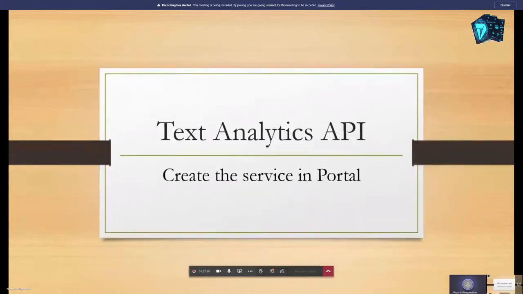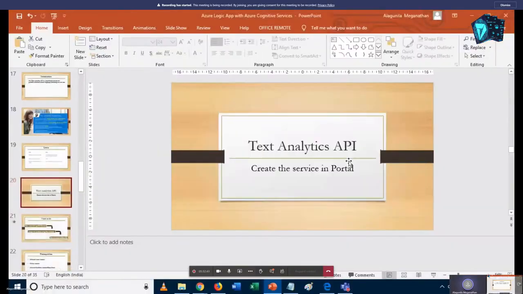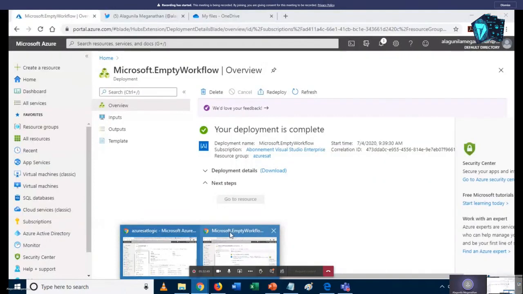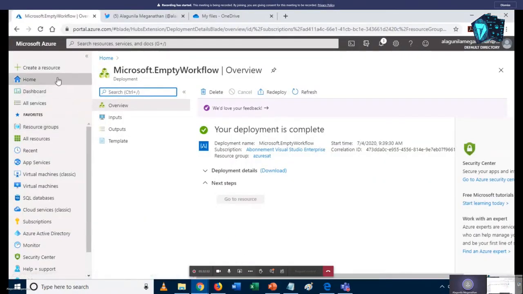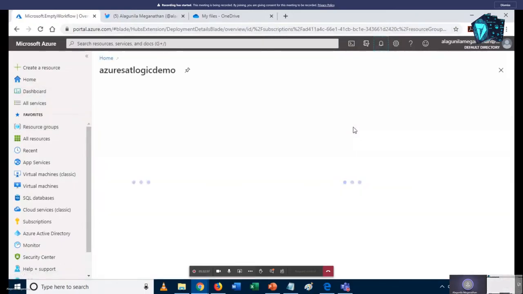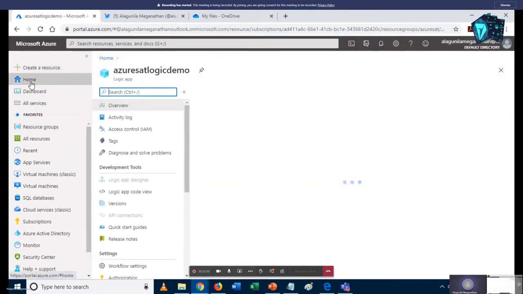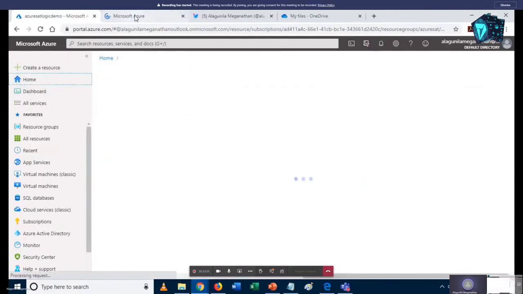Let's see how we can create the Text Analytics API in the portal. I just switch over to the portal. I just created a Logic App, so I open another tab.